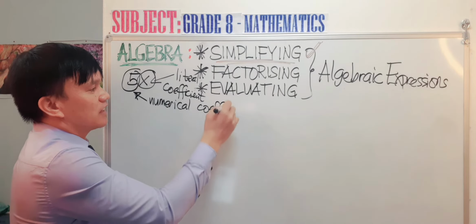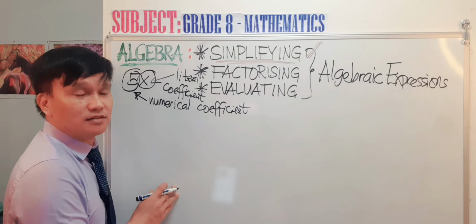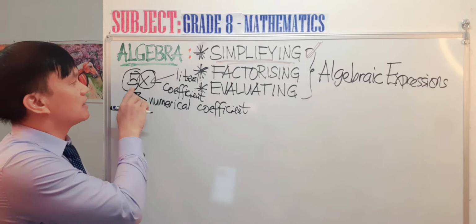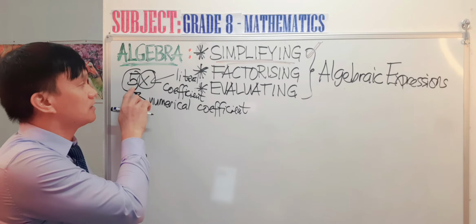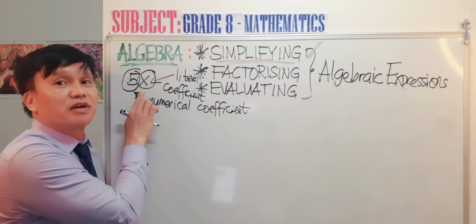In other words, an expression is considered an algebraic expression if it has a numerical coefficient, and then beside it is a literal coefficient.